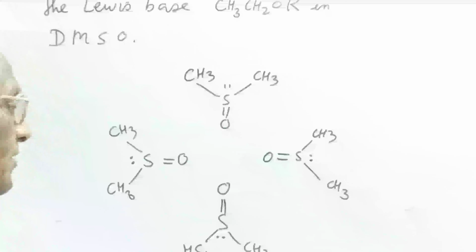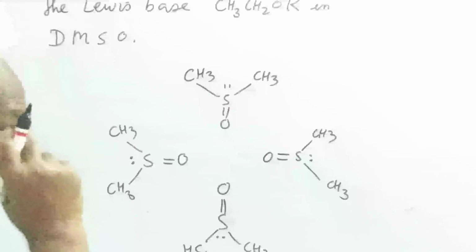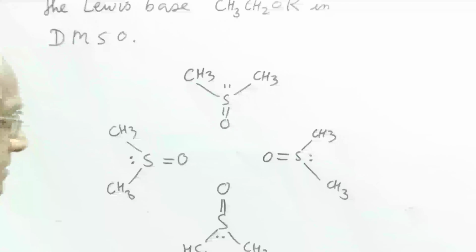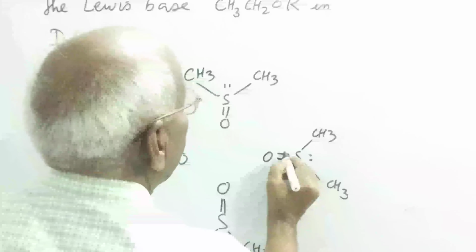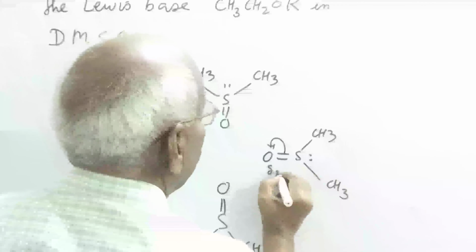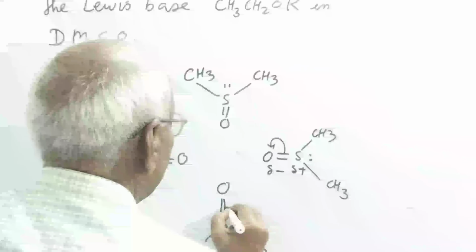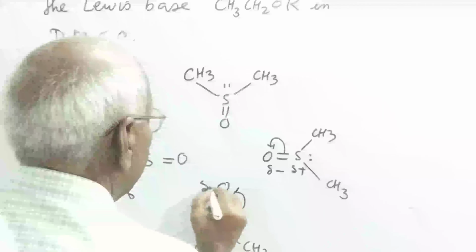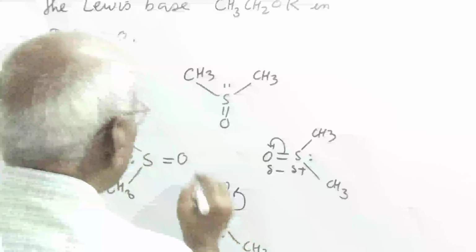This dimethyl sulfoxide has the electromagnetic effect. The pi electron gets transferred over here, slight negative, slight positive. Similarly, in this case, slight negative, slight positive.